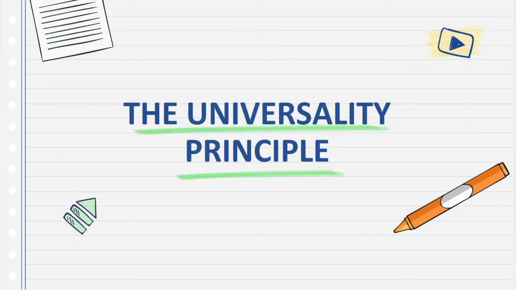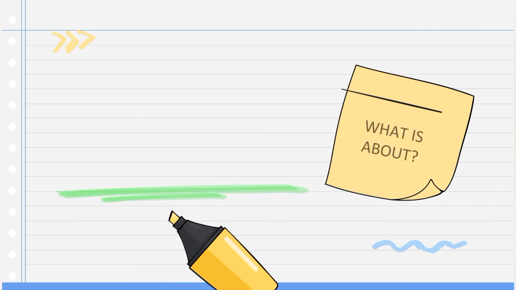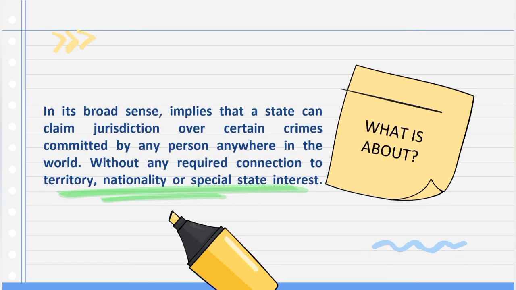The universality principle. What is it about? In its broad sense, it implies that a state can claim jurisdiction over certain crimes committed by any person anywhere in the world, without any required connection to territory, nationality, or special state interest.